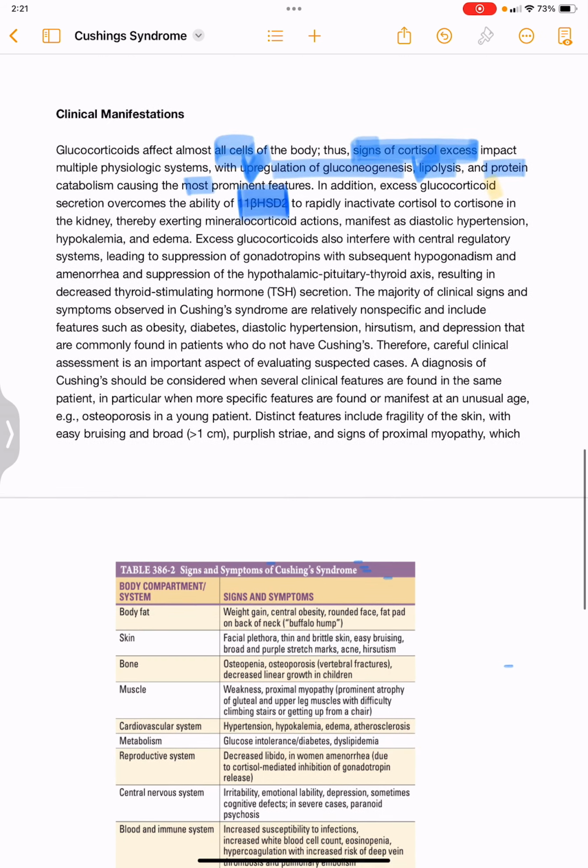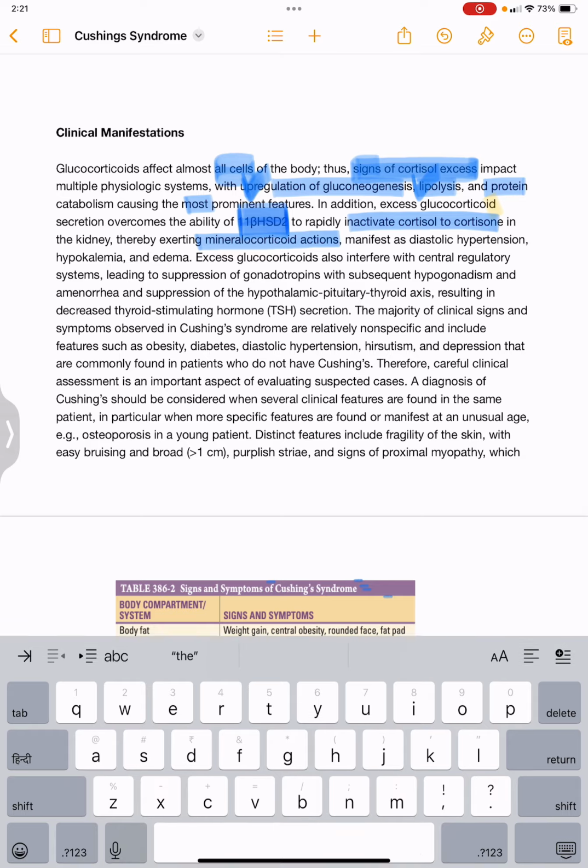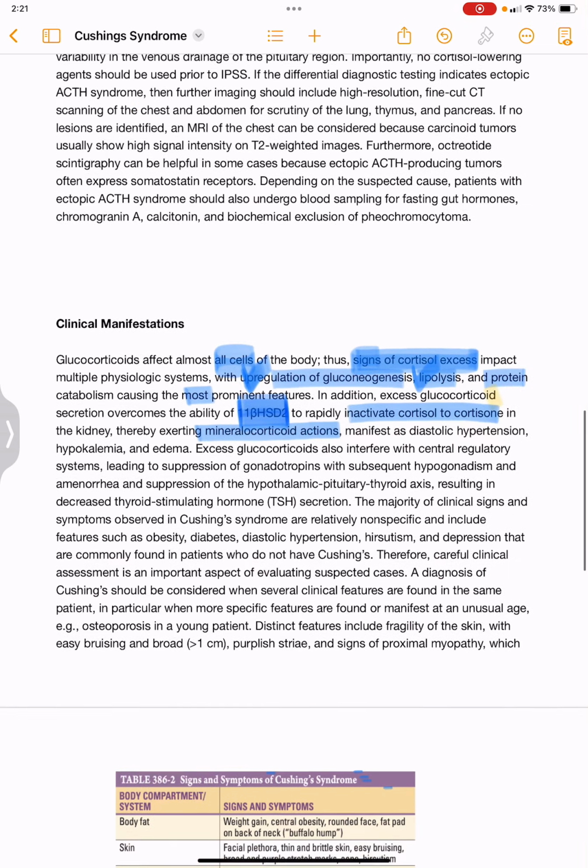This enzyme is important for inactivating cortisol to cortisone in the kidney. Thereby cortisol exerts mineralocorticoid actions, and this will manifest as diastolic hypertension.